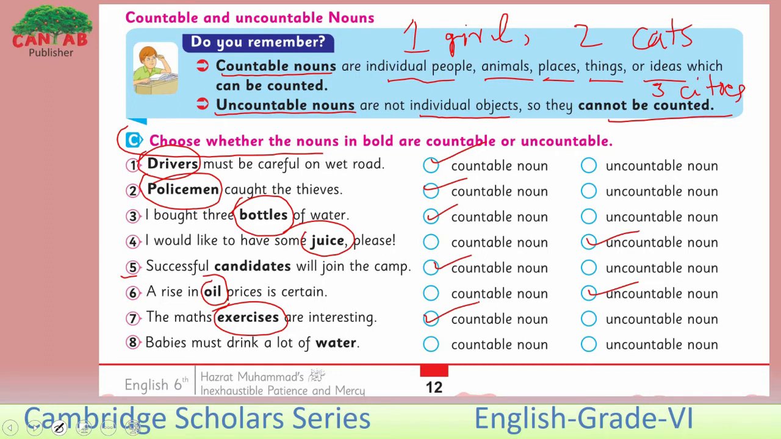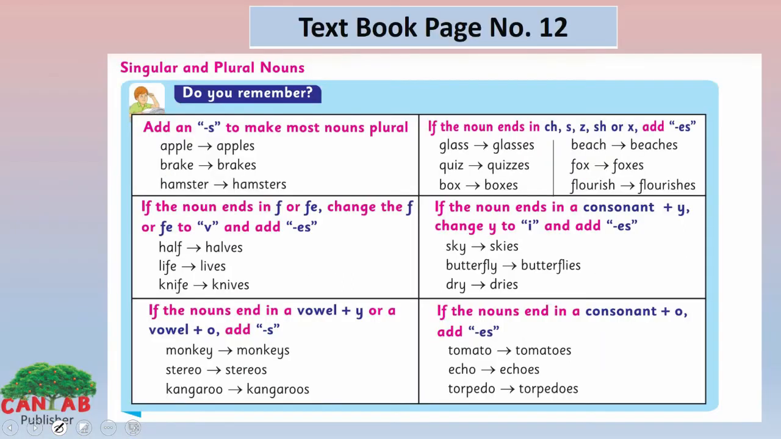Look at the 8th one. Babies must drink a lot of water. Here we are talking about the liquid water. So, water cannot be counted. It can only be measured. So, here the water is uncountable. Now look at the page number 12 at singular and plural here. I know you are familiar with these singular and plural nouns. There are 6 ways to change singular to plural. We will discuss it one by one.